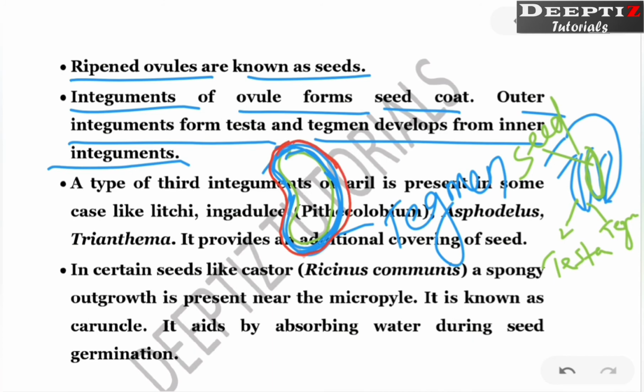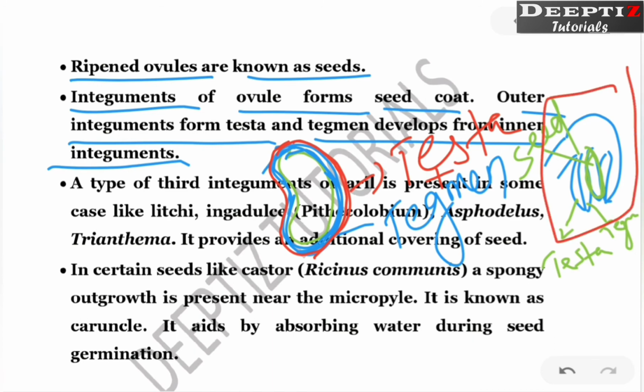This which I have drawn in red color is actually the testa. So testa plus tegmen. Testa is the outer one, tegmen is the inner one. So from where is the testa formed? From the outer integument of the ovule, right? And tegmen, see, this complete structure is going to become the seed. So if this is the seed, these integuments, that is the protective covering, are going to become the seed coat. Now this testa plus tegmen is termed as seed coat.